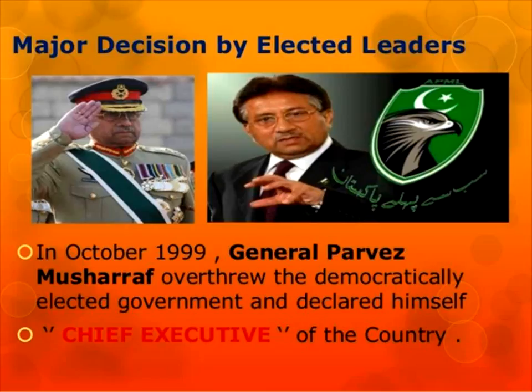After that it changed, and the people also didn't like that. Now you can say they have again come to a democratic form of government. And you know there is always a problem between India and Pakistan. We have conflict because of the LOC, the line of control, and we are always having problems with Pakistan in a big way.